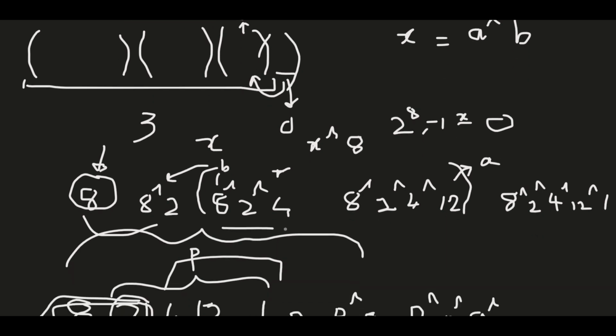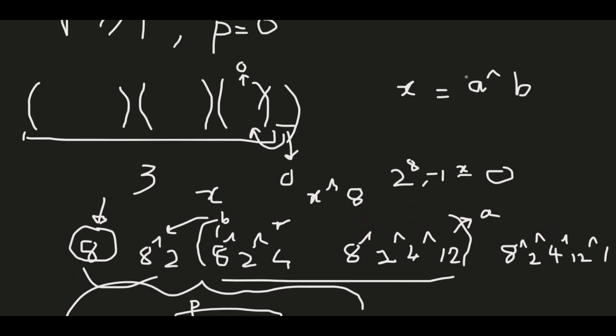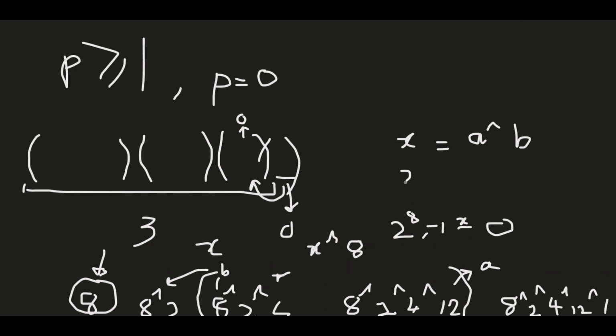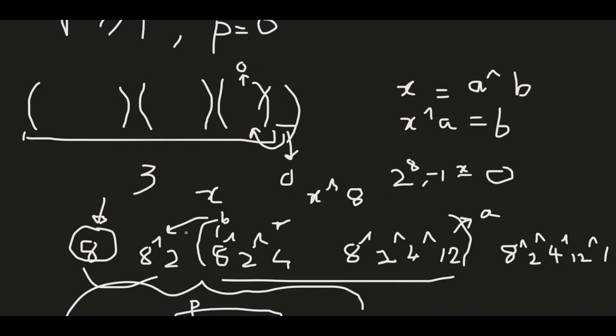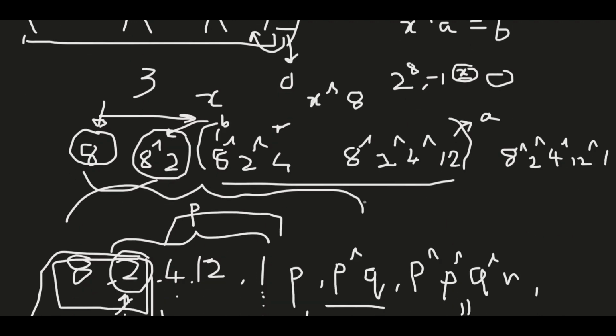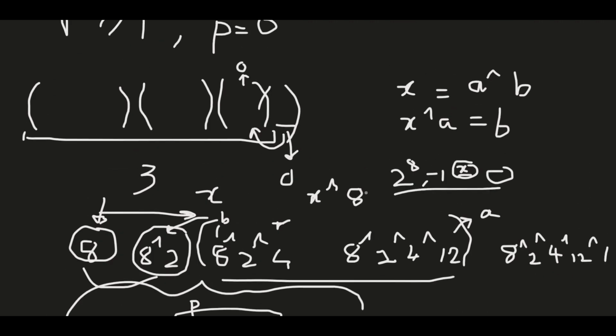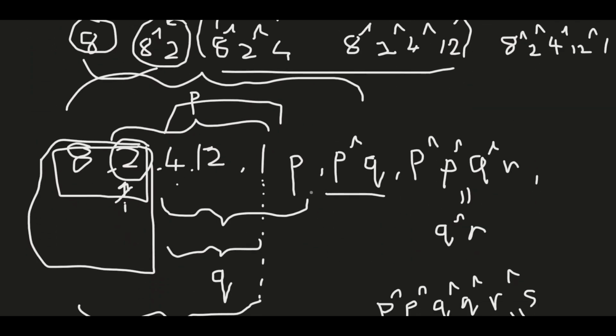The array elements between these, on taking the XOR, would give X. So if I take X XOR A, then I'll be left with B. Okay. And if I find B in my set, which I was creating while iterating in the forward direction, then I can stop and say that I can create the value X. And once I find the answer, I can simply break from this loop and print the answer.